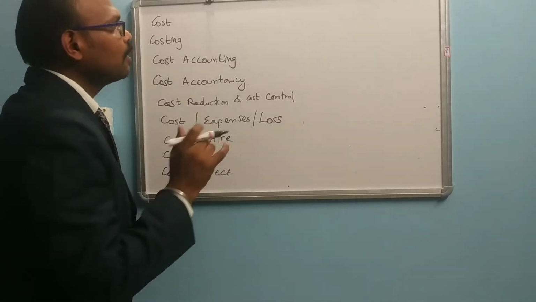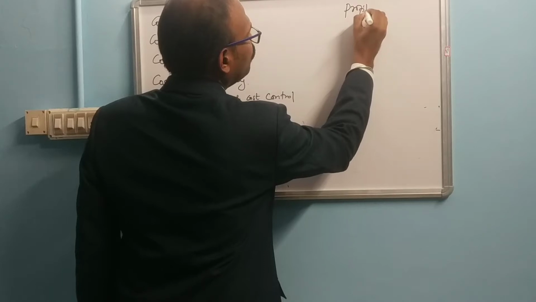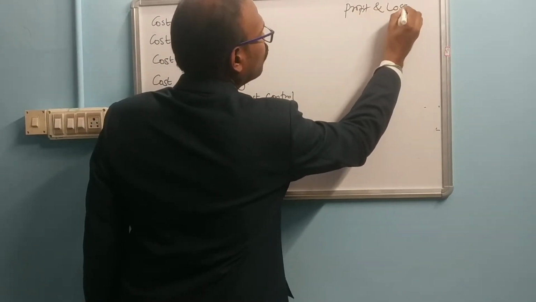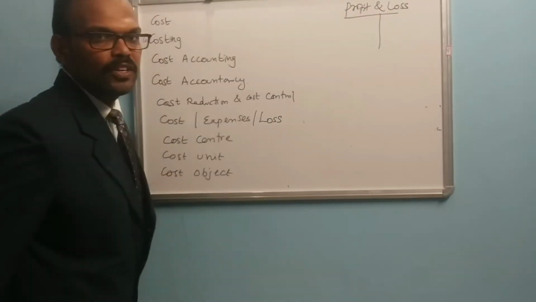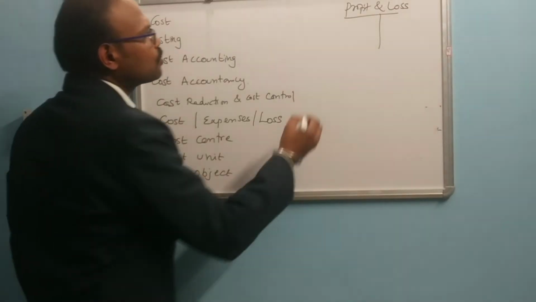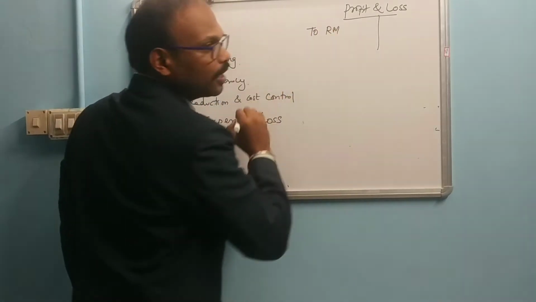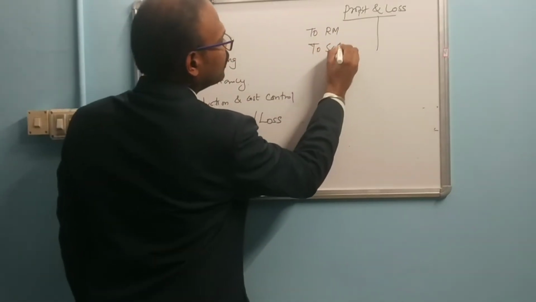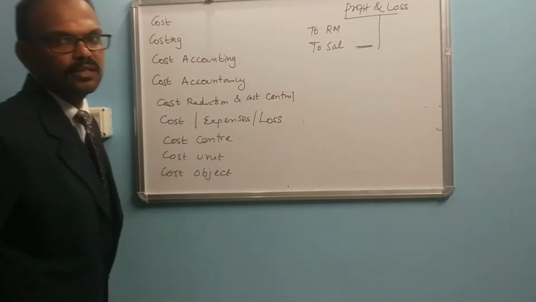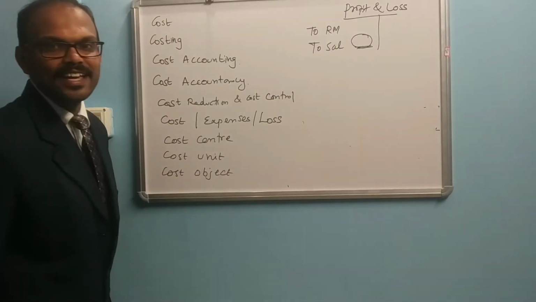For example, if we are going to prepare a profit and loss account or a trading account, you are going to write some amount for raw material, for wages or salaries. So it is an amount that is recorded as an expense.